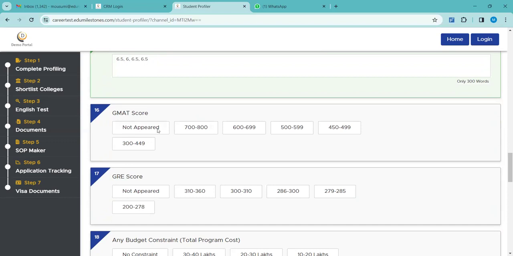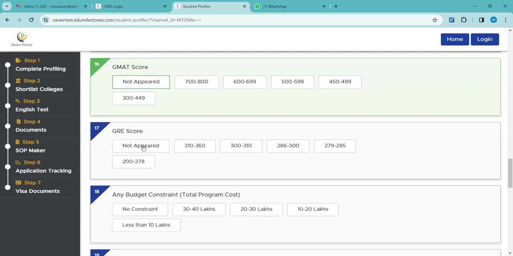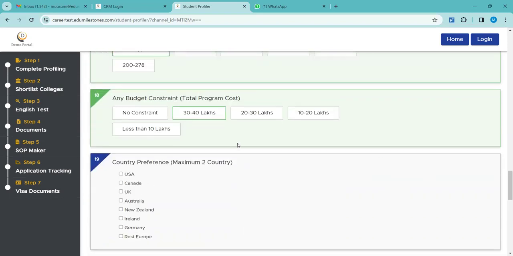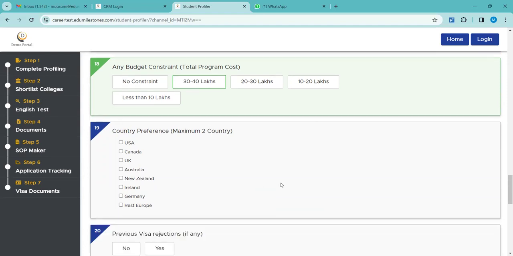GMAT score, here GMAT, GRE are optional. These are country-wise requirements, okay? Certain top universities do require it, otherwise it is not applicable. So I'm just putting not applicable. Any budget constraint, this is also important information. The student has to select if they have any budget constraints, so they can select from the given slab.